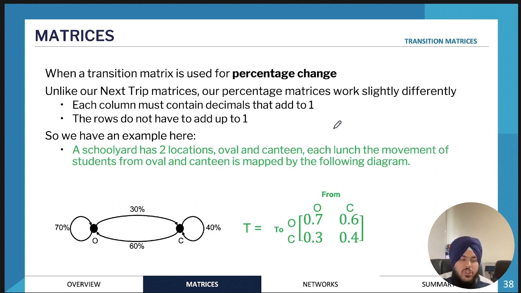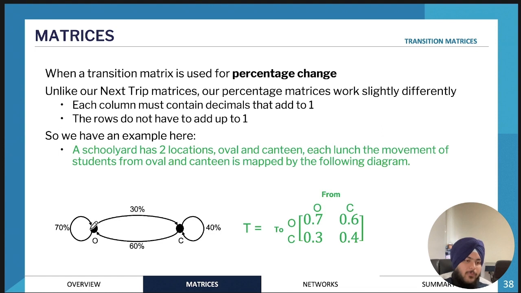And it's mostly used for stuff like populations and other types of changes. And it's just used to predict the change in the future. So for example, if we have 2 locations in a school, the oval and the canteen, what this network would indicate is that 30% of people would change their position from today to tomorrow, from oval to the canteen.